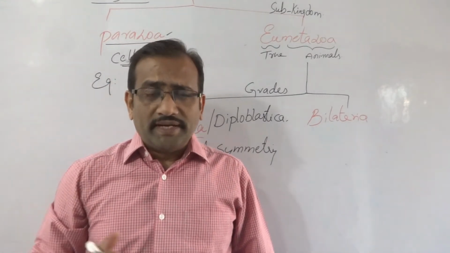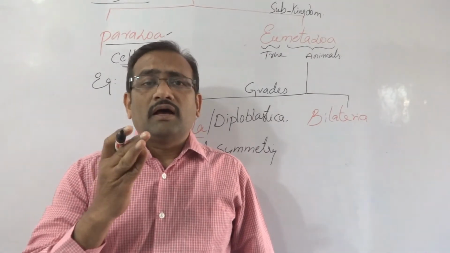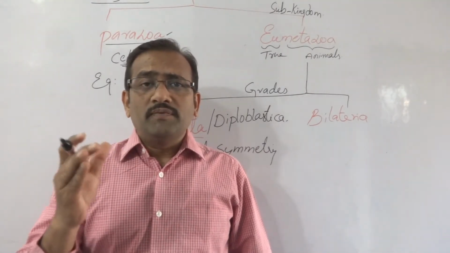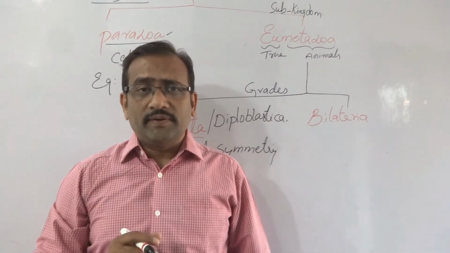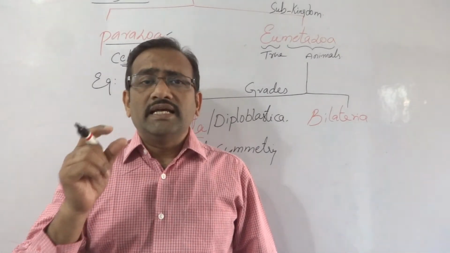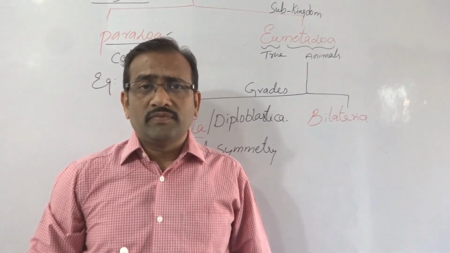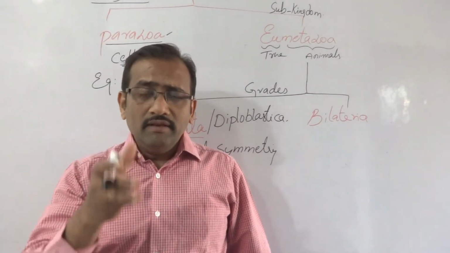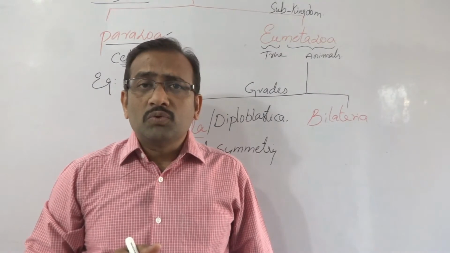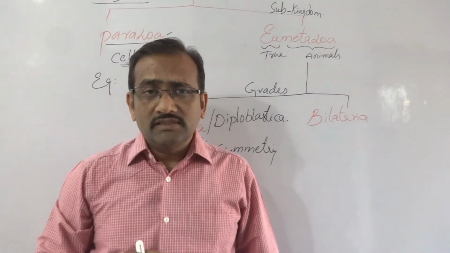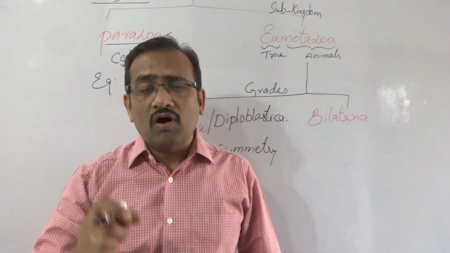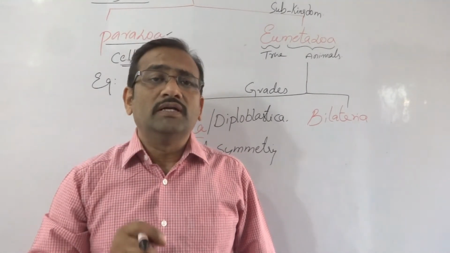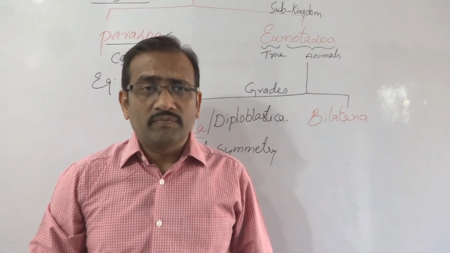What is the meaning of symmetry? The regular arrangement of body parts in an organism is known as symmetry. What is radial symmetry? If any plane passing through the central axis divides the organism into two equal halves, that is called radial symmetry.